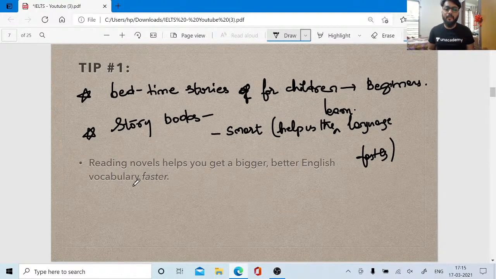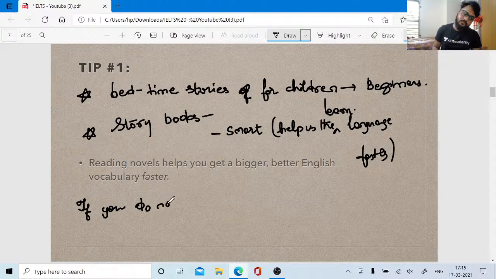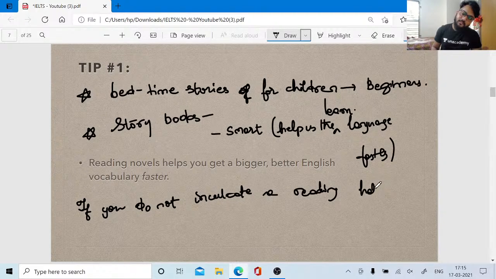Reading novels helps you, the people who are learning, get a bigger, better English vocabulary faster. So understand one thing, people: if you do not inculcate a reading habit, it's better you start.